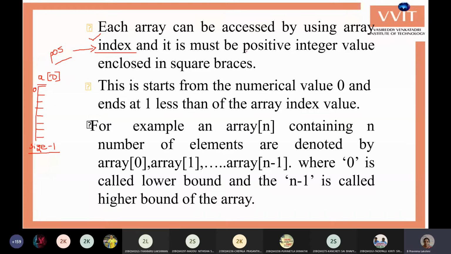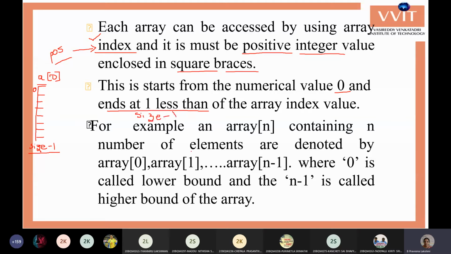We don't have any index with a negative value. So the index value must always be an integer, and a positive integer, and it is enclosed within square brackets. It starts from 0 and ends at one less than the size of the array, or we can call it size minus 1.